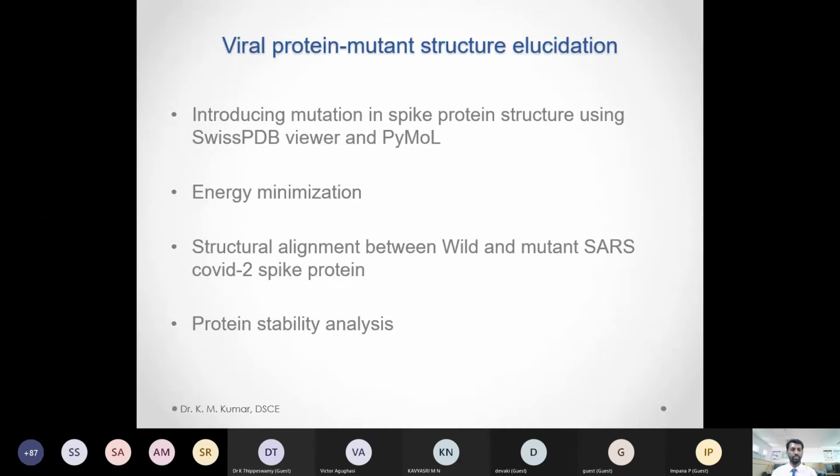We're also going to prepare protein models. We will compare the normal viral protein and the mutant viral proteins, because for further analysis we need the mutant structure so that we can do some analysis on it. We'll come to know something about the pathogenicity of the SARS coronavirus.